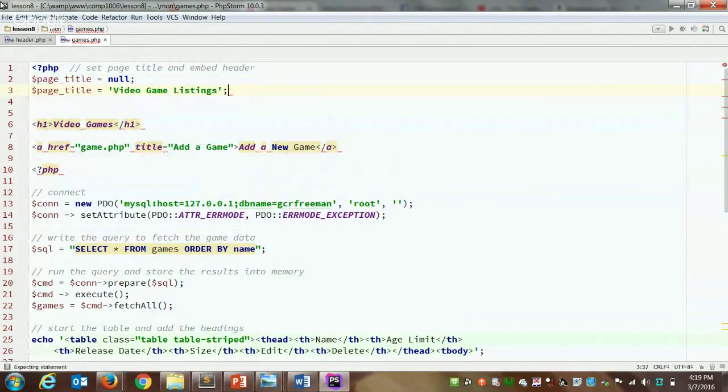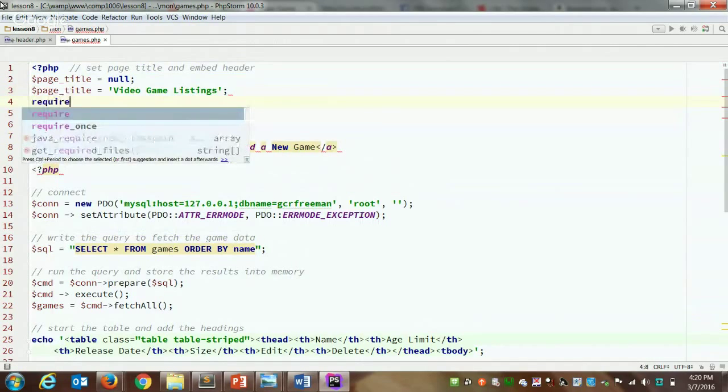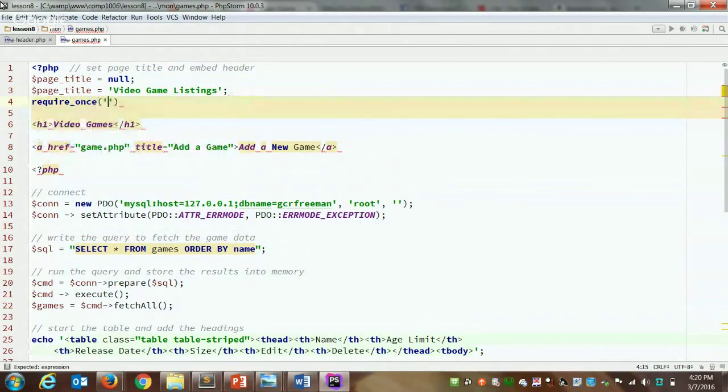So we'll keep the page title as video game listings. We'll call require once. And whoops, I should probably close the PHP tag. So we've replaced all that HTML. We've moved it all off to the header.